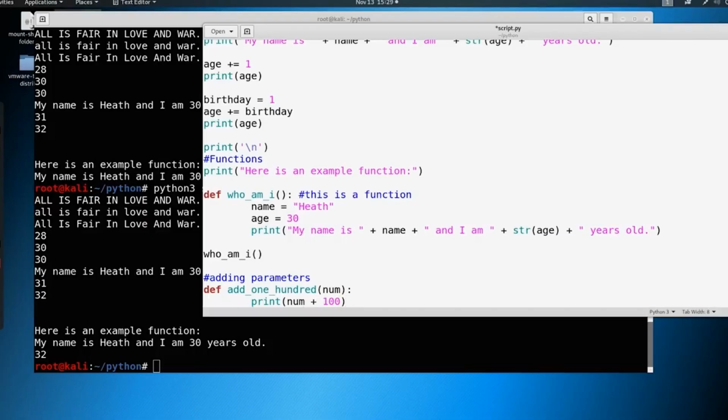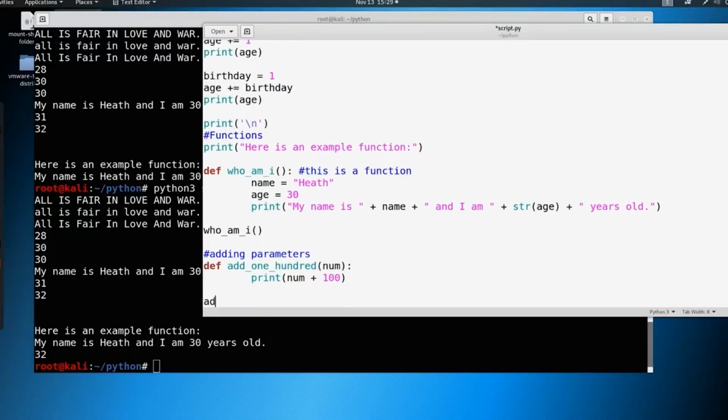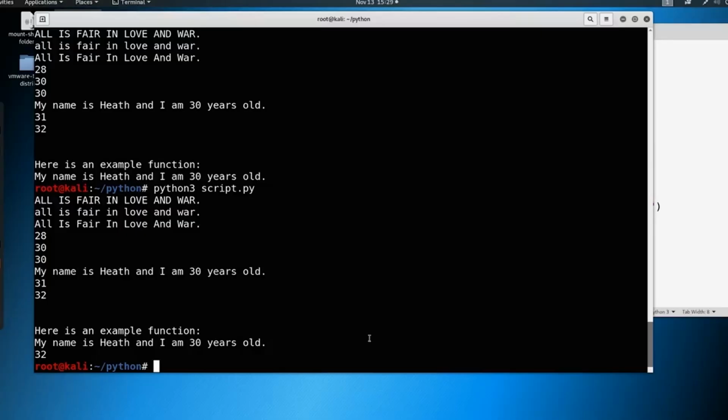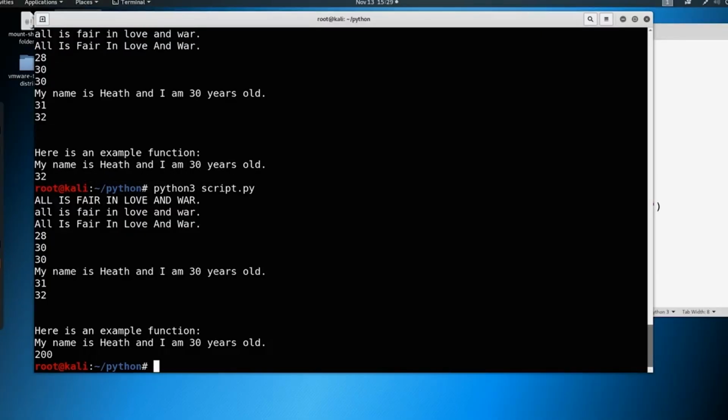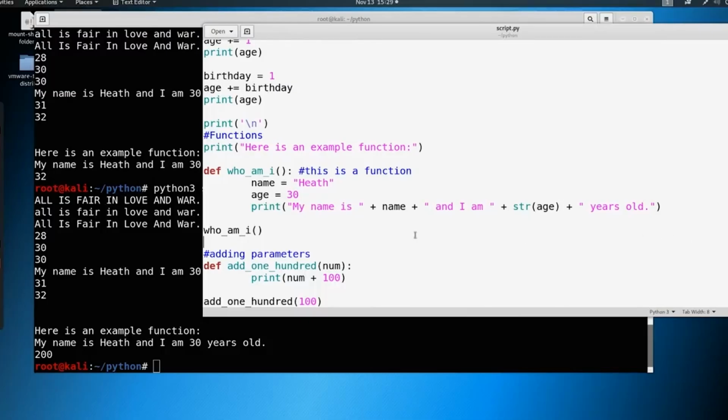So what am I doing here? I'm taking a number and adding 100 to it, so my function of adding 100 makes logical sense. What's going to happen if I say add100 and then specify a number in the parameter? What if I want to add 100 to 100? Then in theory, it should print out 200, right? And there you go. We have successfully printed out 200.